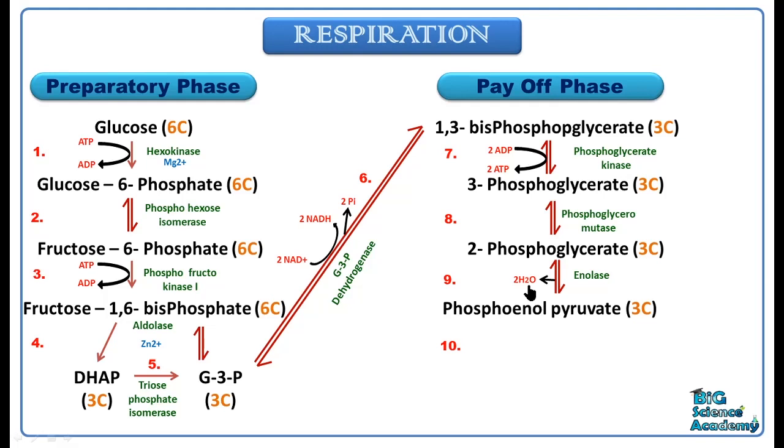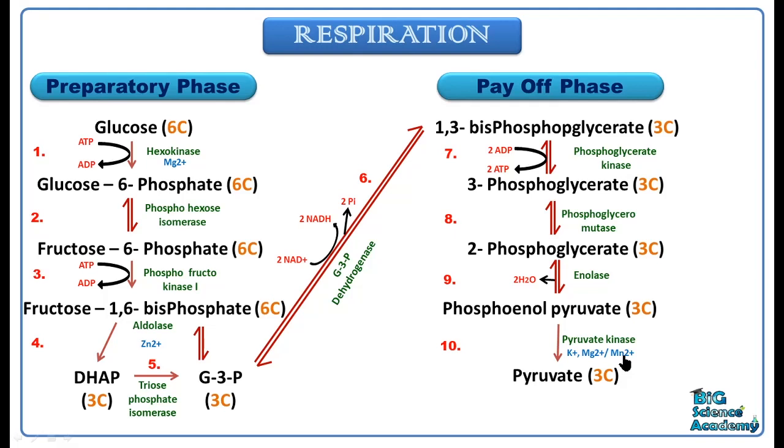And in the last phase, phosphoenol pyruvate, which is a 3-carbon compound, is converted into pyruvate. So here the enzyme is pyruvate kinase with the help of cofactors K plus ion, Mg2 plus ion, or Mn2 plus ions.